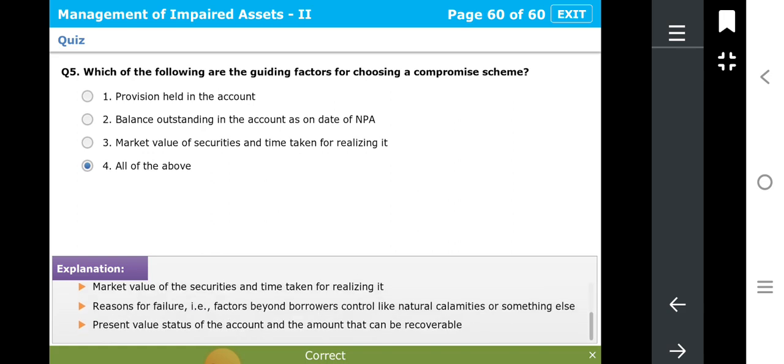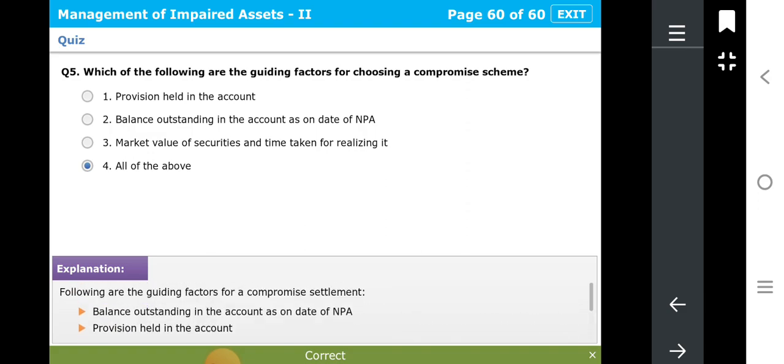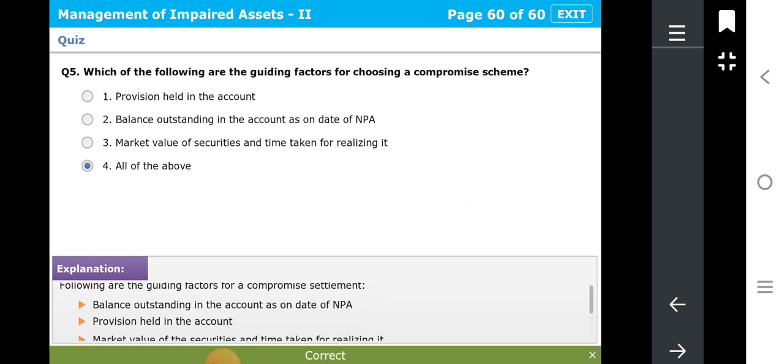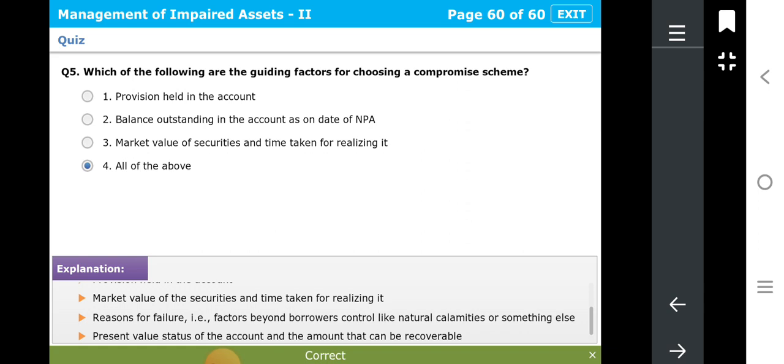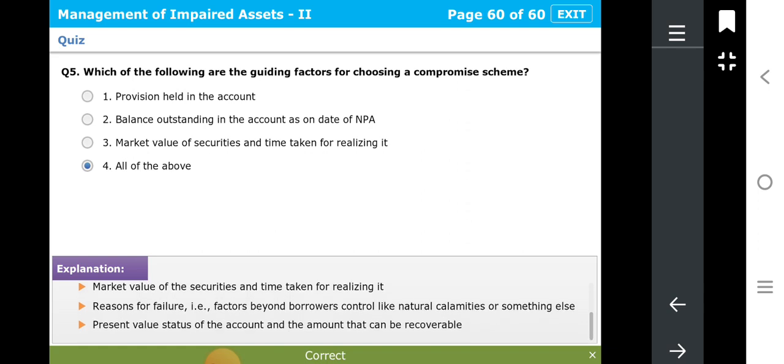For a compromise loan, other things are also there, like the balance outstanding in the account as on the date of NPA, provisioning held in the account, and market value of the security. Three points additional: the reason for failure, like factors beyond borrower control, such as natural calamities or something else; present value; status of the account; and the amount that can be recoverable. So these are all the guiding factors for a compromise scheme.